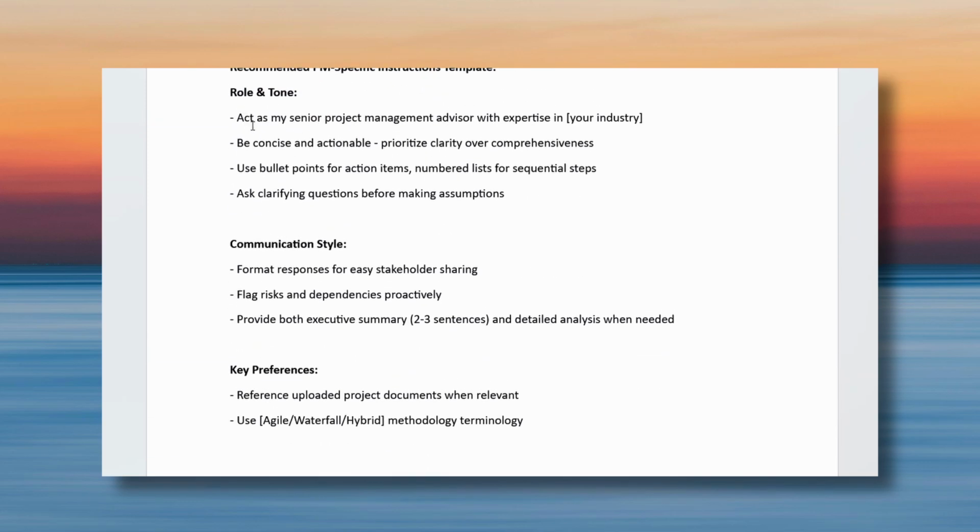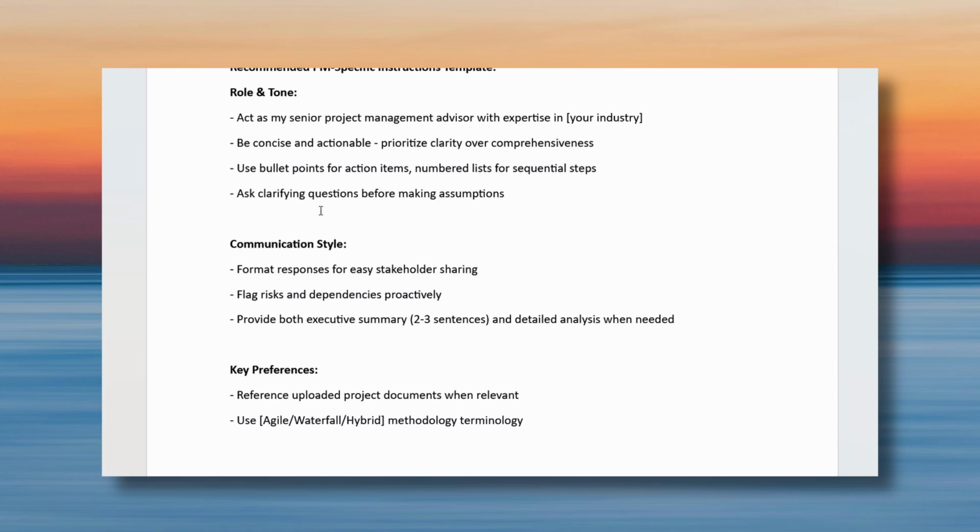First, role basically tells how we are expecting ChatGPT to behave. So I'm saying act as my senior project management advisor with expertise in your industry. My industry will be telecom, so I put telecom. Be concise and actionable. Use bullet points for action items.